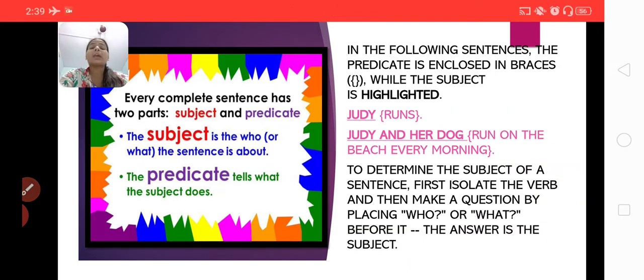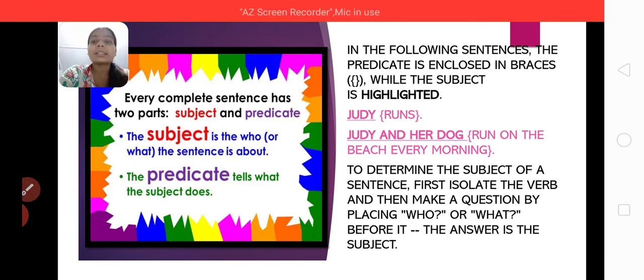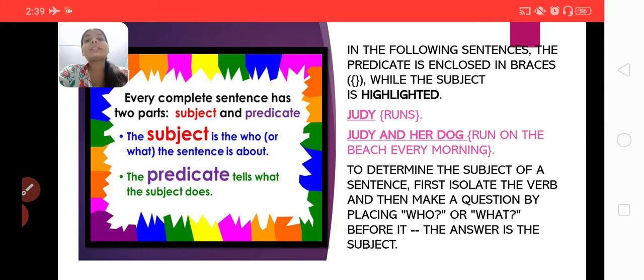Subject and predicate are the parts of a sentence, where the subject is the noun or pronoun that tells us who or what the sentence is about. The predicate tells what the subject does, or it also tells us something about the subject, and the predicate always contains an action word that is done by the subject, isn't it?